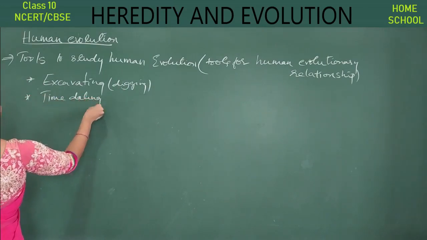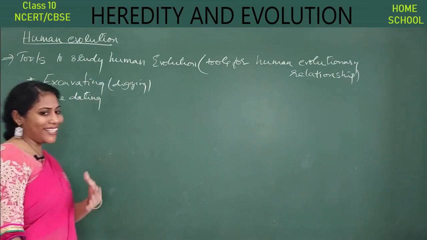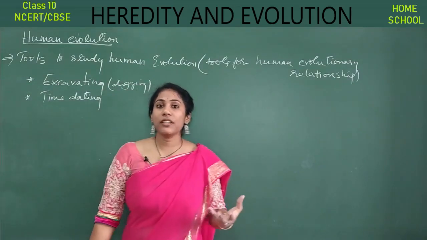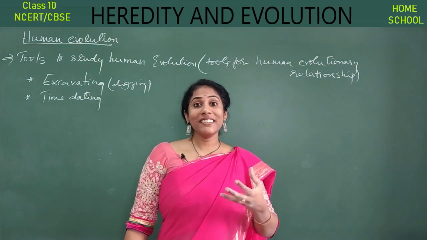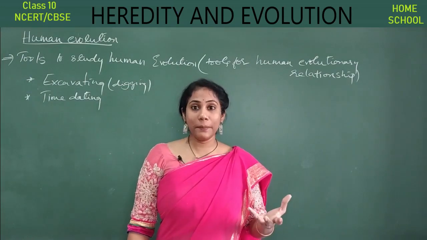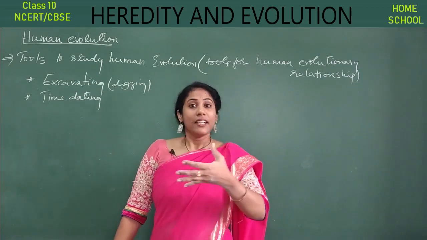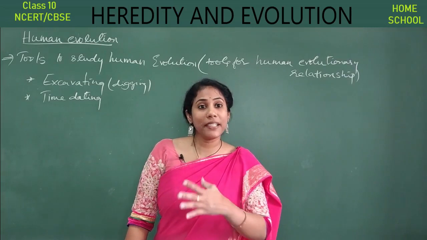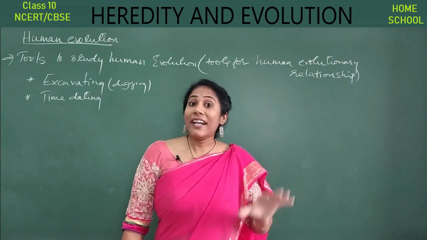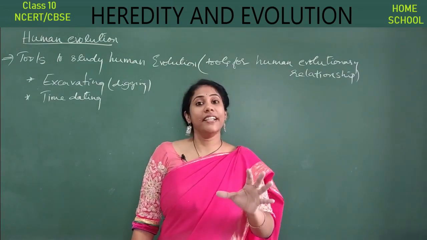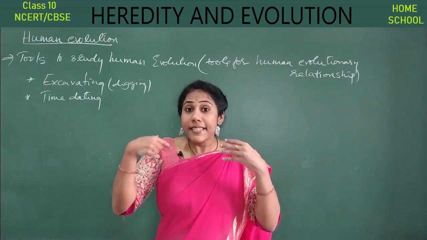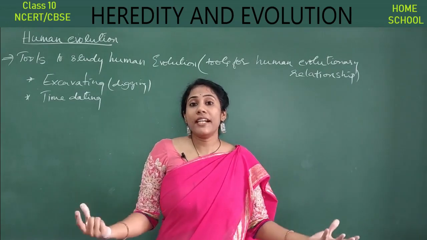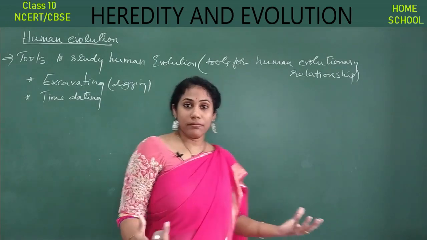Time dating means knowing the different elements that are present in the human body, and understanding the different isotopes of the element, the different forms of elements, which keep liberating certain radiations, guys. Understanding these radiations liberated by certain elements present in a body, you can also understand human evolution.